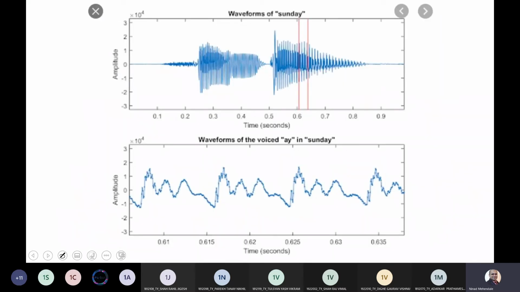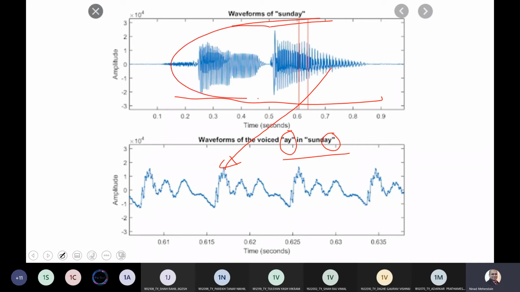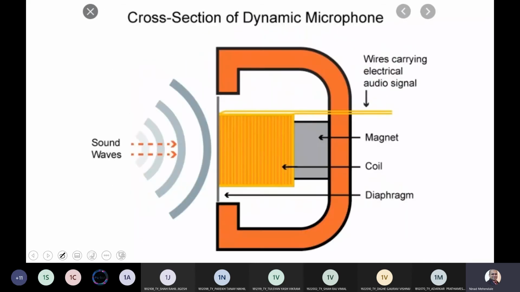Now, if you see a waveform saying Sunday, you should realize that this particular part is when we say Sunday. And if you zoom into this Sunday, you will see this kind of waveform in your Sunday pronunciation. So if you say Sunday, this is what we call sound pictures. It is a pictorial representation of sound, and this is how it looks like.